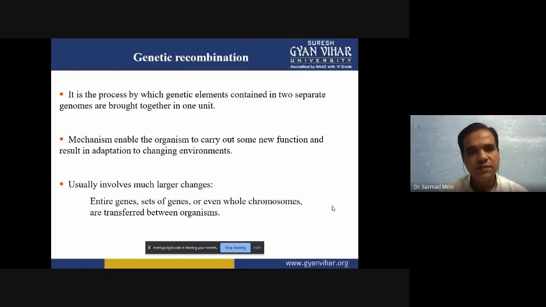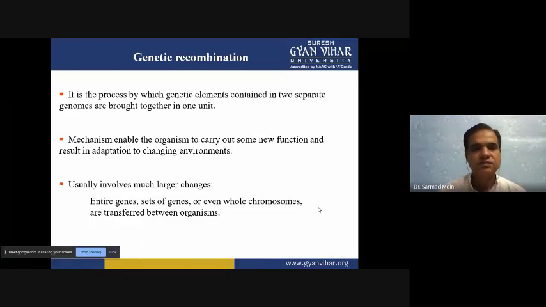This mechanism enables the organism to carry out some new function. When a new gene or new type of DNA is transferred from one organism to another, these genes carry important proteins, and these proteins can help in adaptation to a changing environment. They can even provide antibiotic resistance. So some new types of genes can be interchanged between organisms.